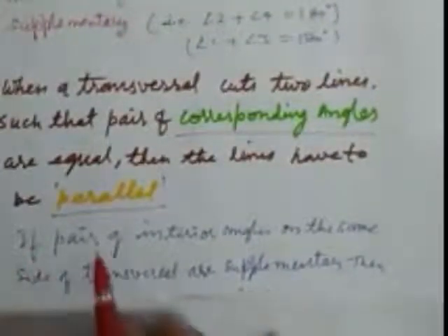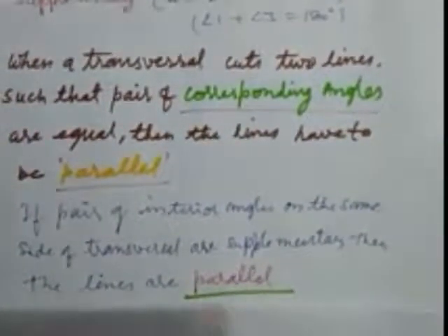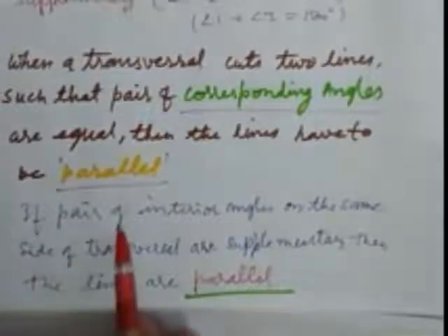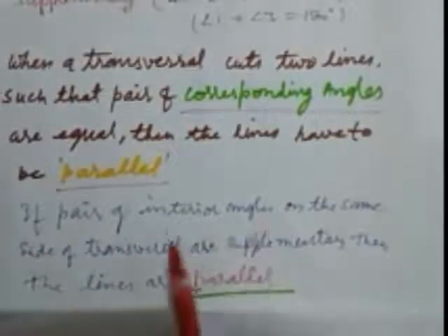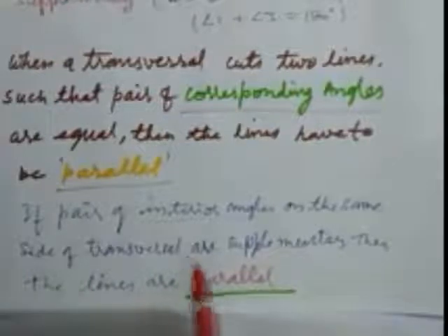We take another statement. If a pair of interior angles on the same side of the transversal are supplementary, then the lines are parallel. We repeat it. If a pair of interior angles on the same side of the transversal are supplementary, that is, their sum is 180, then the lines are parallel.